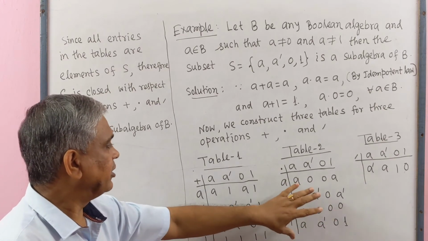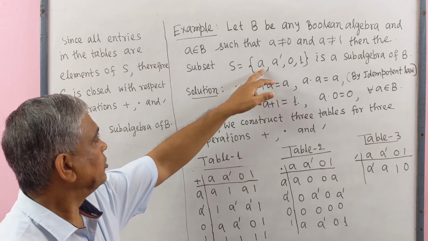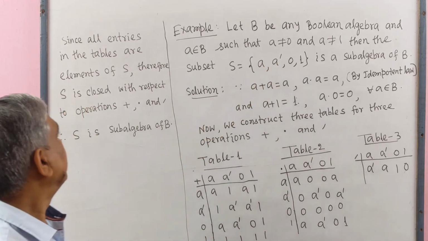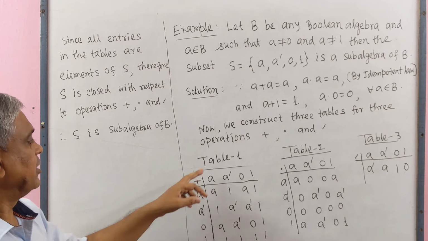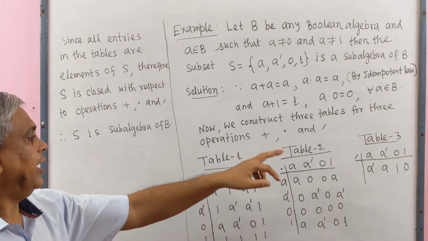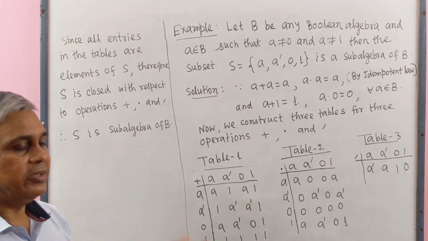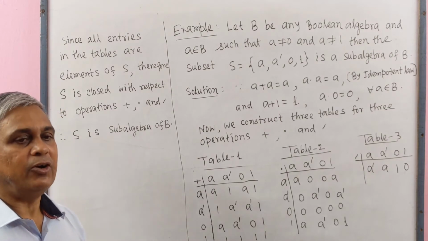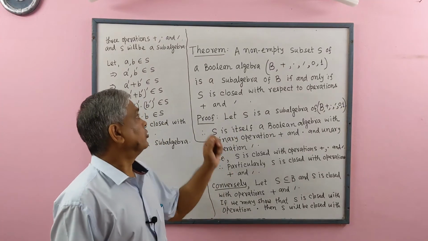Here any element we see all belong to S. Therefore, S is closed under operation plus, dot and complement. Therefore, S is a sub-algebra of B. Proved. Now we shall prove a theorem.